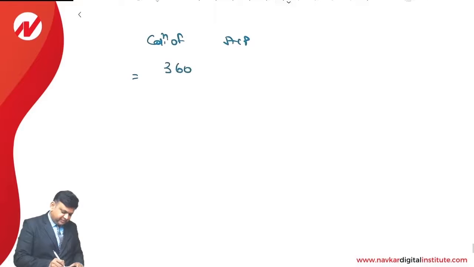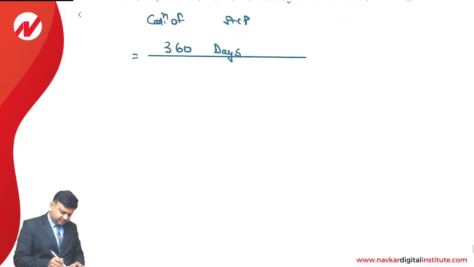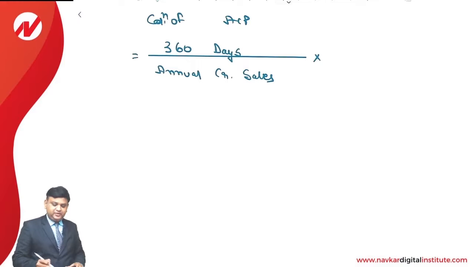So we'll apply the formula like this: 360 days divided by annual credit sales, multiplied with, friends, over here we are required to write average debtors.